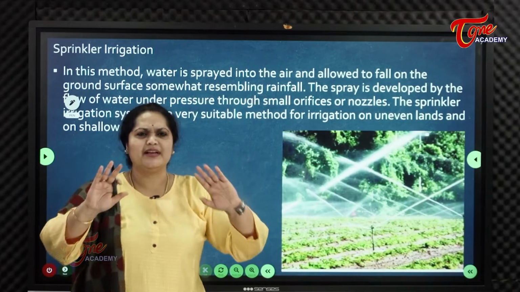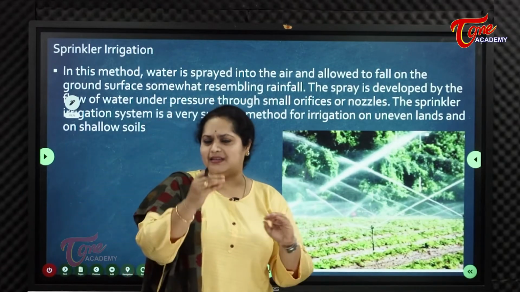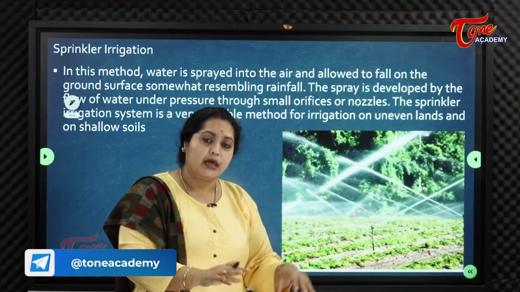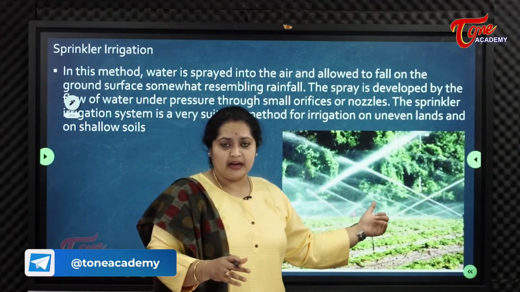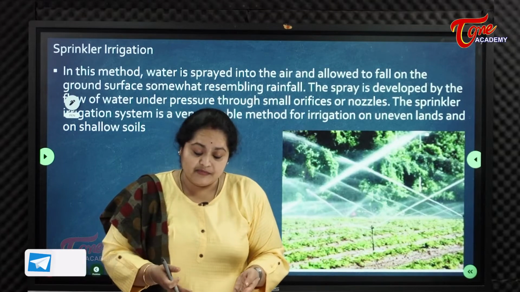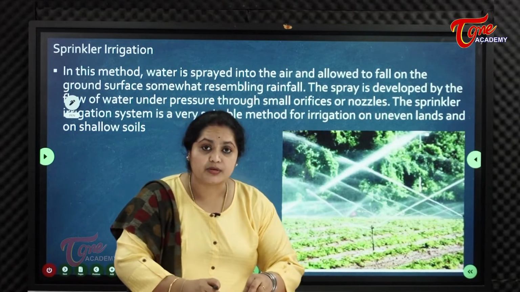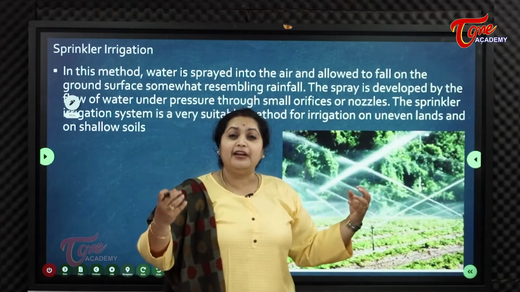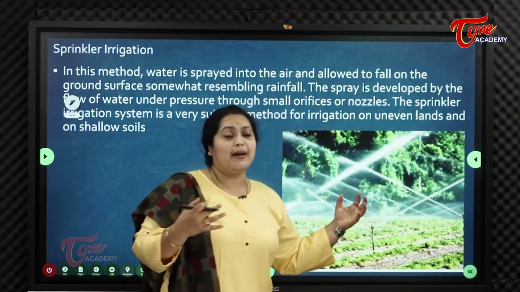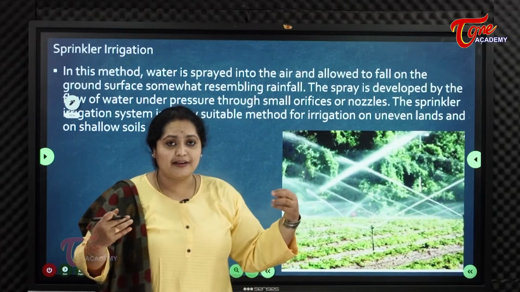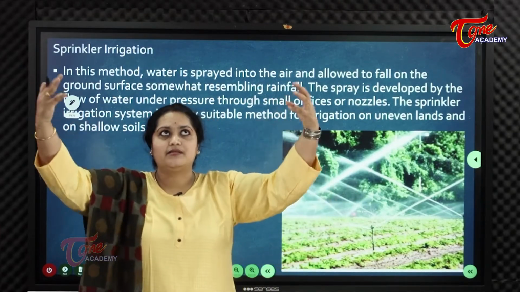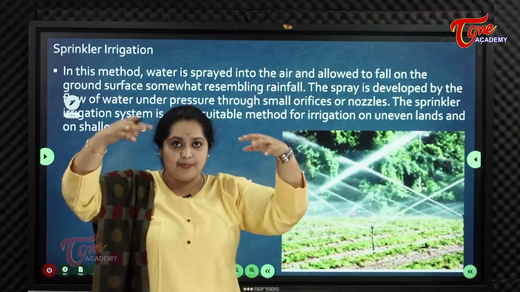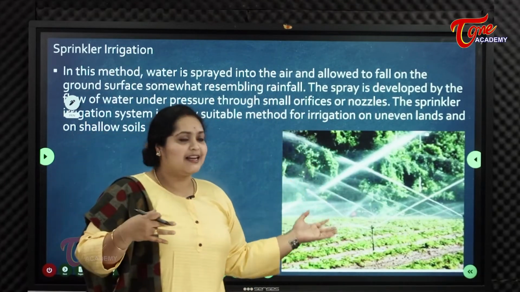Like what we do normally, how do we water a plant? We just pour the water near the roots. But with sprinklers, they are not watering the plant near the roots, but from above, just like rain. Plants get a feel of rain, just like artificial rain. Imagine if a plant has a life, it can talk. It's an artificial one only. Water is pouring from above, so it feels like rain.